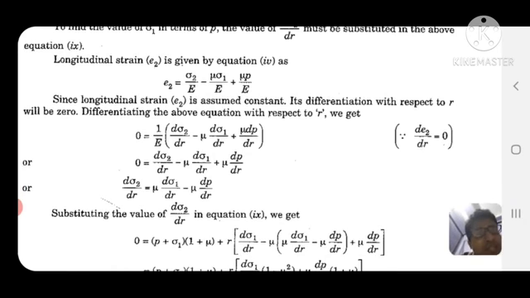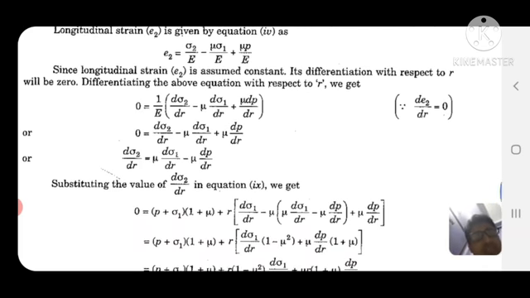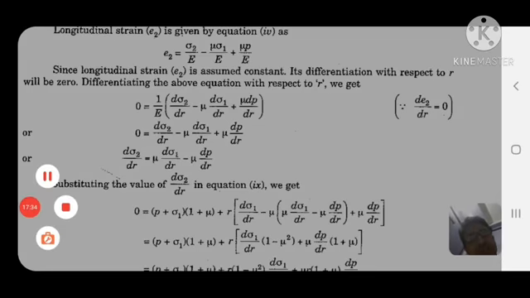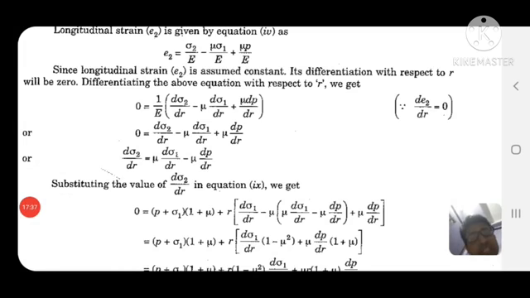So differentiating the above equation with respect to r, we get 0 equal to 1 by E d sigma 2 by dr minus mu into d sigma 1 by dr plus mu into dp by dr. So d sigma 2 by dr is equal to mu into d sigma 1 by dr minus mu into dp by dr.